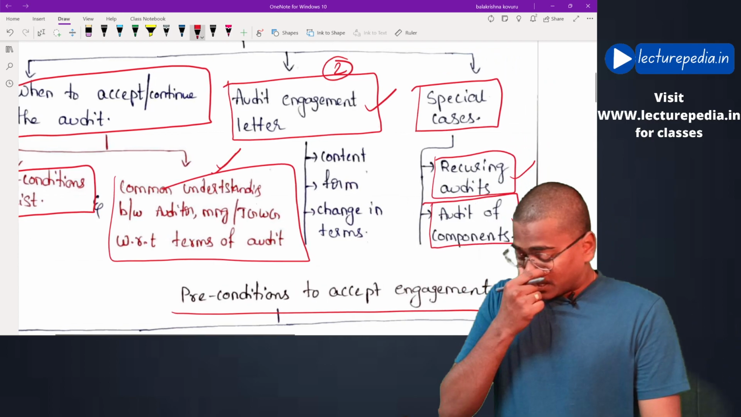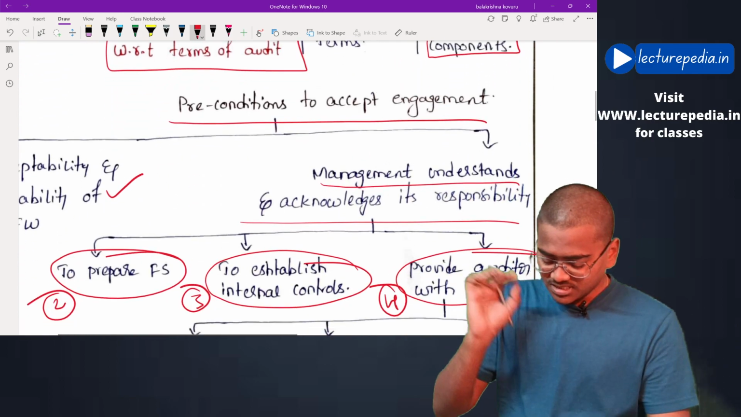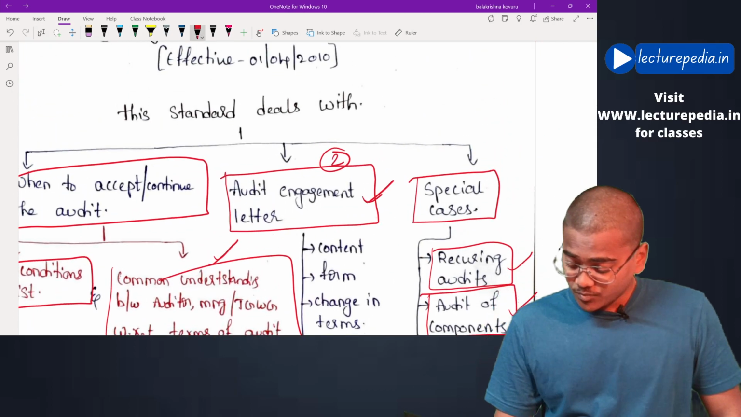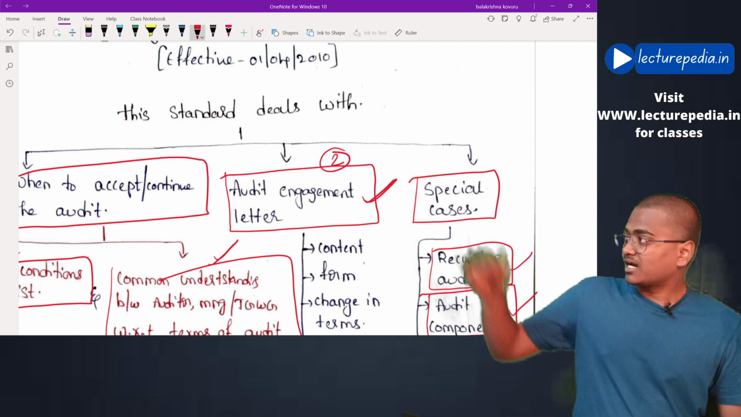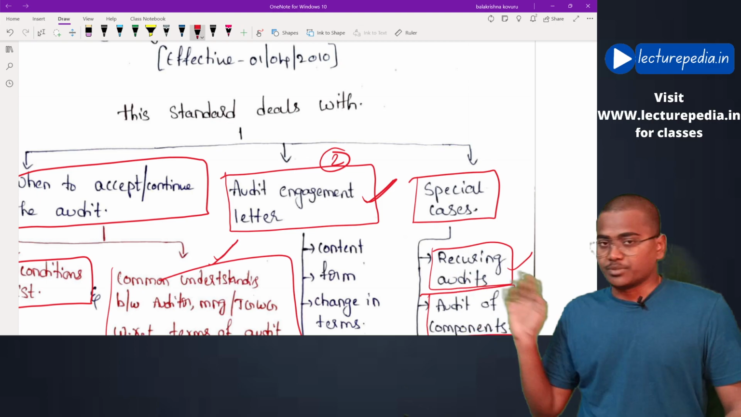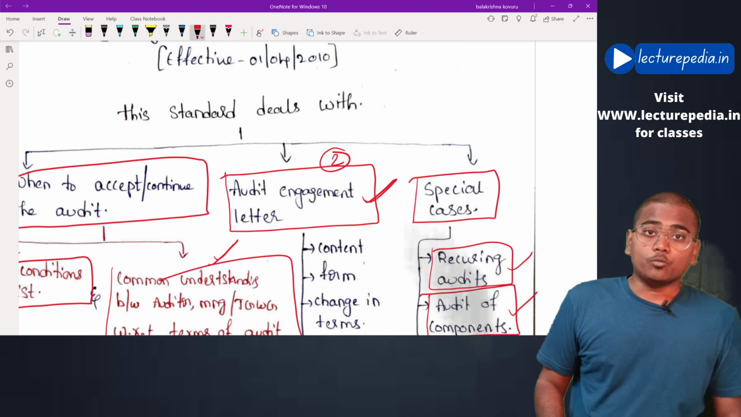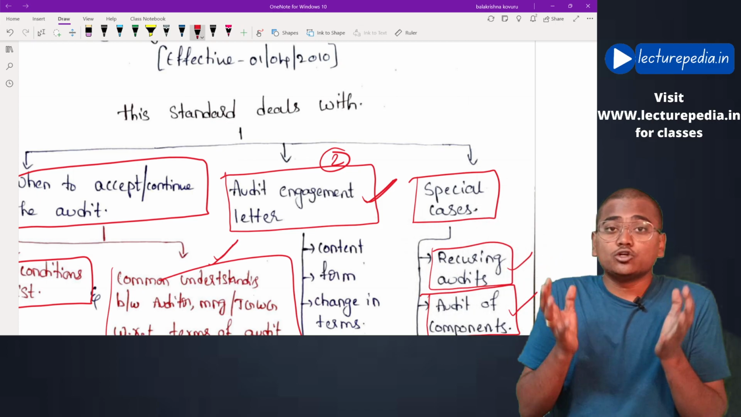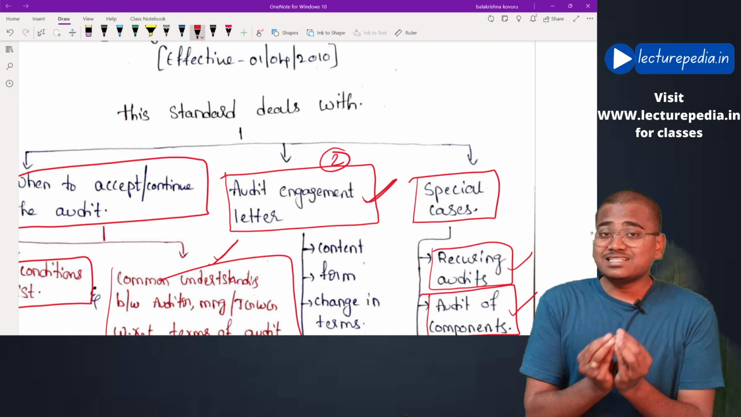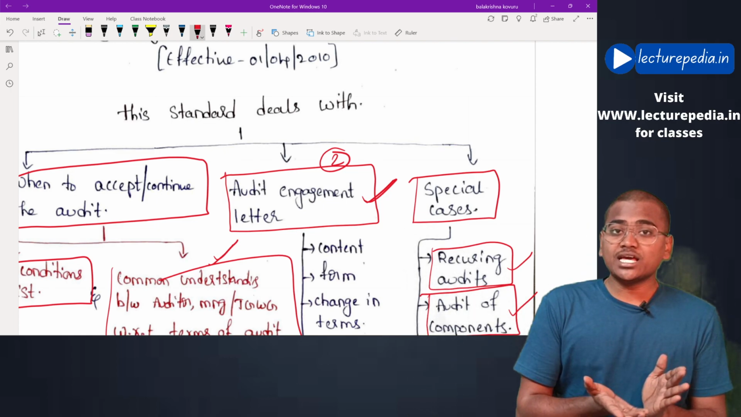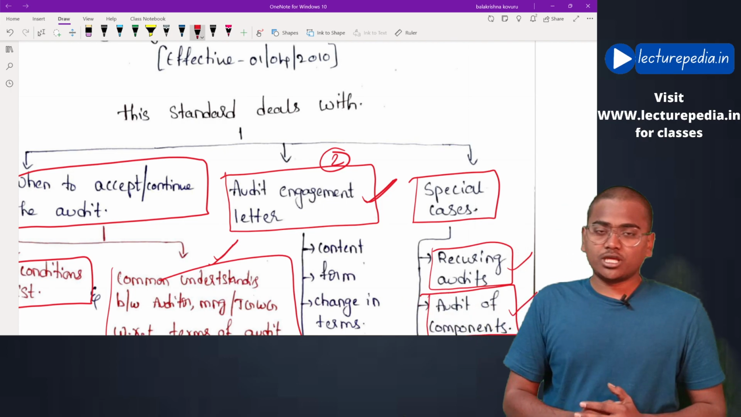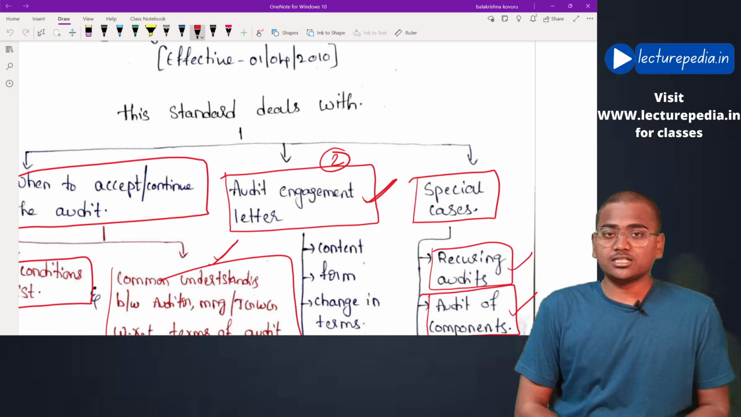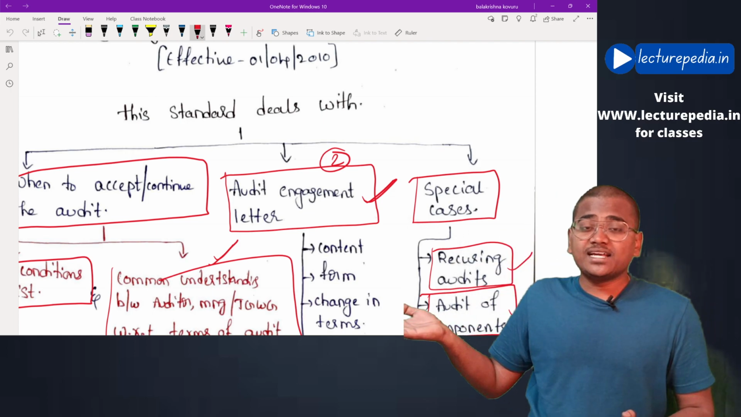Okay, by this we have completed the first part of the standard. Moving to the second portion, that is the audit engagement letter. Okay, the client approached the auditor, the auditor checked for the preconditions, and the preconditions are present. Now once the preconditions are present, the auditor will decide to accept the audit. Once he decides to accept the audit, he will give an audit engagement letter to the client. Previously the client would have issued an appointment letter to the auditor. In response to that, the auditor will give an audit engagement letter to the client.